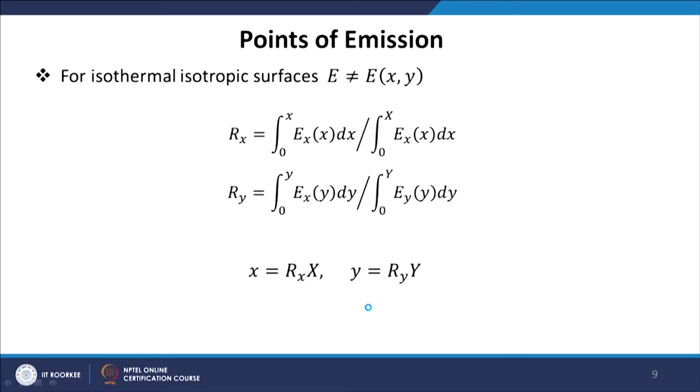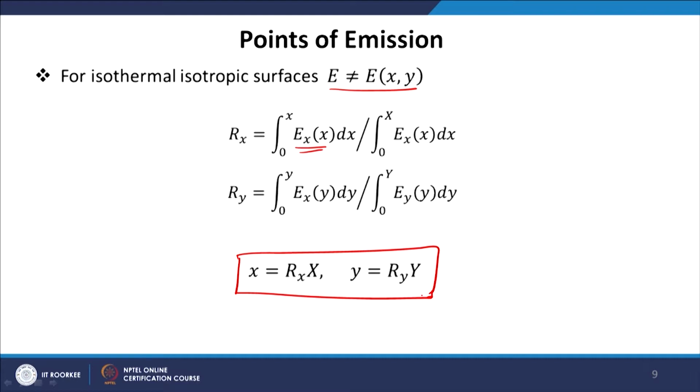Mostly we deal with isothermal surfaces, that means the energy emitted from the surface is not a function of x and y, and for that case E prime x will basically be taken out of the integral, and what we get is simply x is equal to Rx times capital X, y is equal to Ry times capital Y.